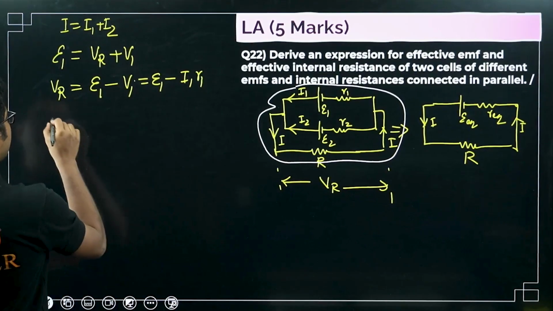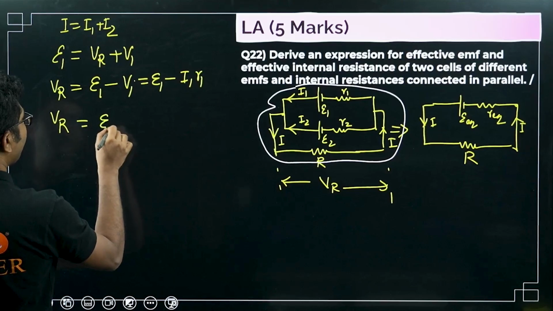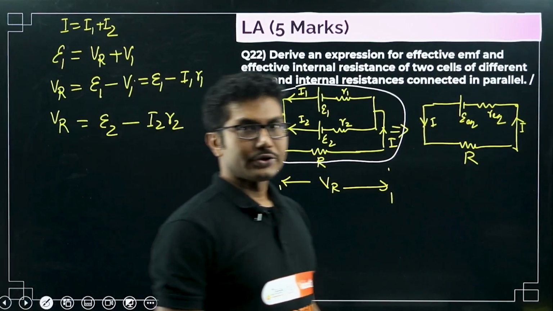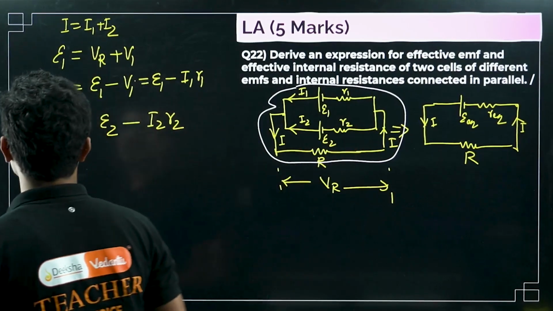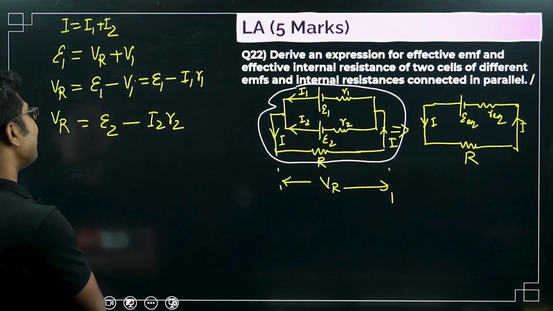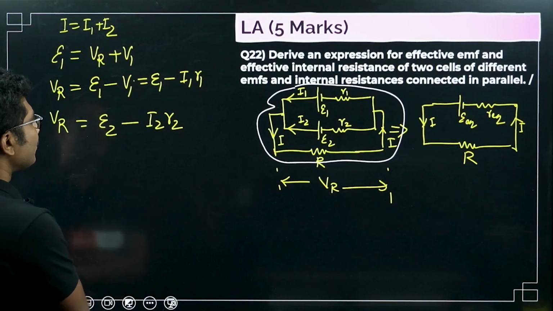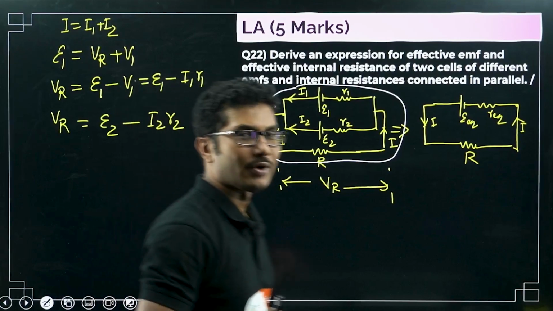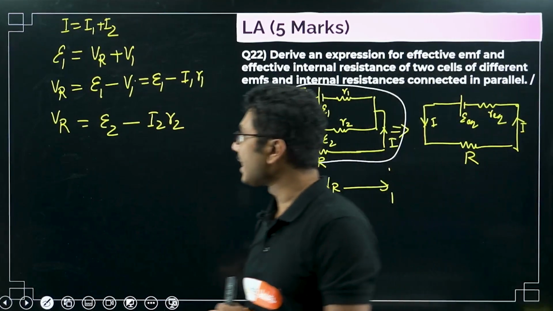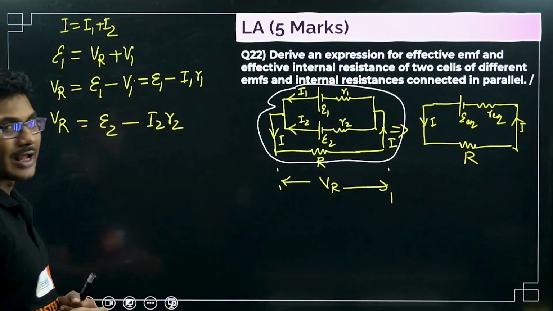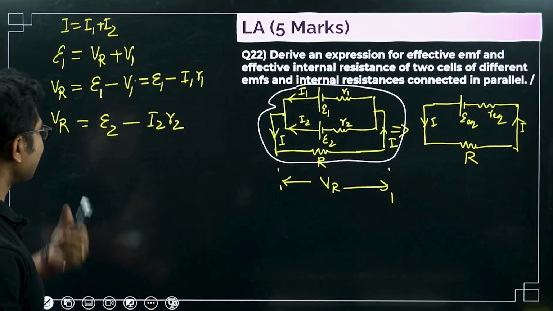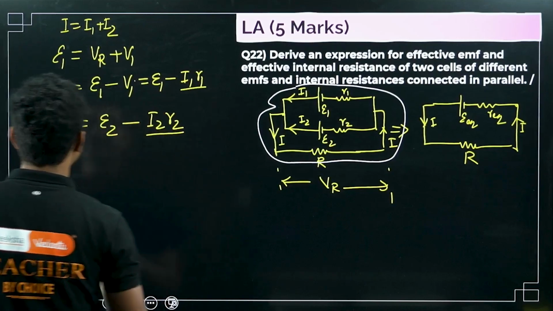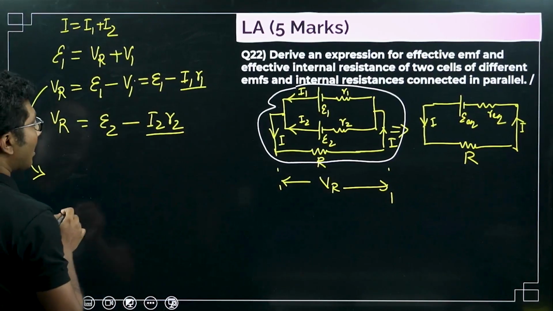Now, similarly, VR equals epsilon 2 minus I2 R2. Okay, so this is how you have calculated this. Now what to do, how can we simplify these two equations? To simplify these two equations, you cannot simply add them and take I1, I2 common or R1, R2 common, because they do not have the same value, right? So first of all, we have to separate I2 R2 and I1 R1 from these two equations. We have to separate I1.